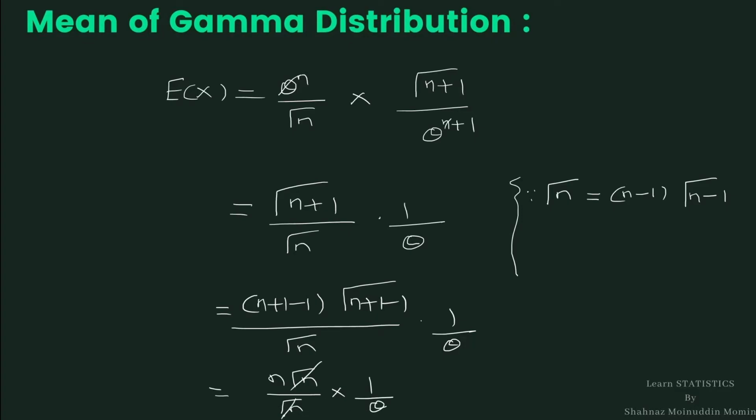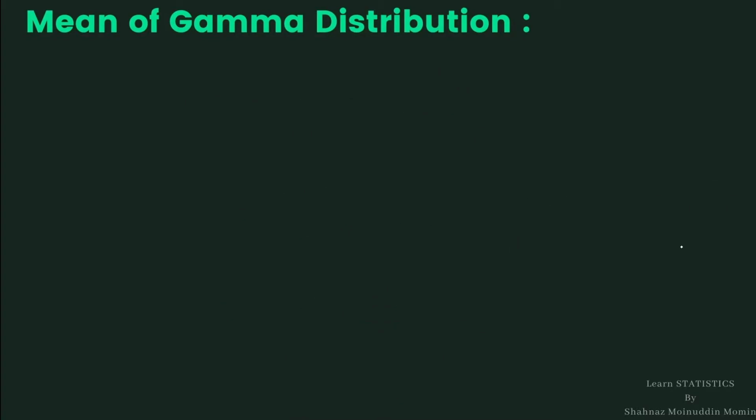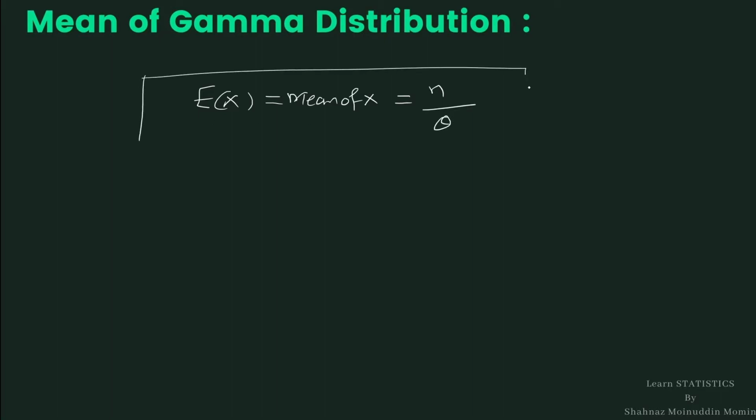This gamma n gets cancelled. We get the expected value of x, that is the mean of random variable x, equal to n upon theta. This is the mean of a gamma distribution with parameters n and theta.